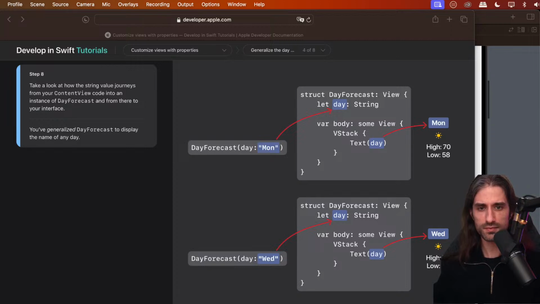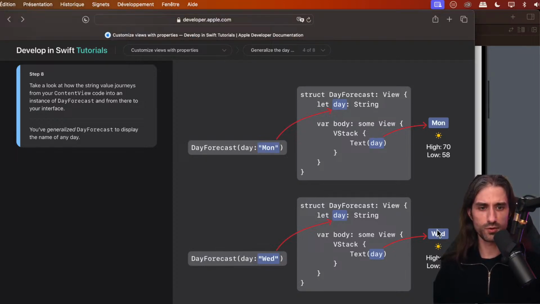So, okay, I'm hiding the part, but it's not the most important one. The ones that are interesting are highlighted and I'm not hiding them. All right. So you can see that when we create the day forecast, we pass in the value Monday, it's stored inside the property, and then the property is used to display something on the screen. And so, thanks to this journey of the value, if we pass Monday, in the end, Mon is displayed on screen. Same thing if we pass Wednesday or if we pass any other value.